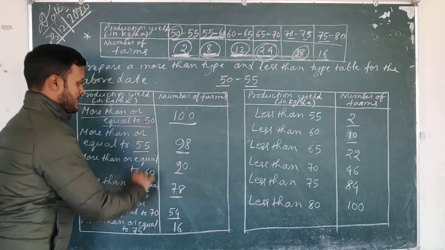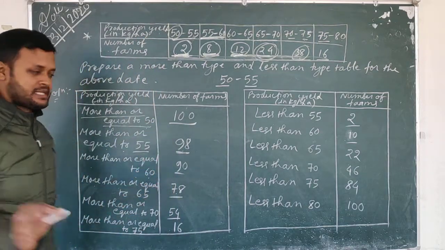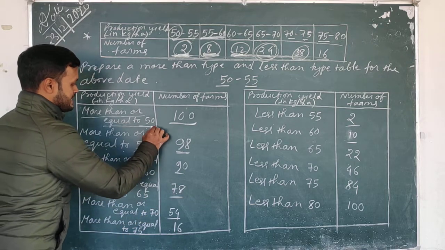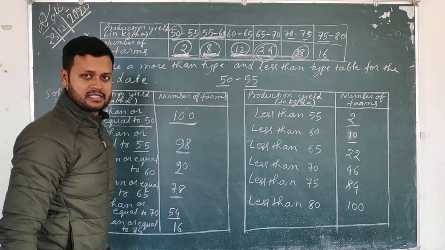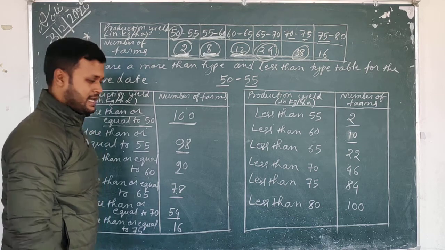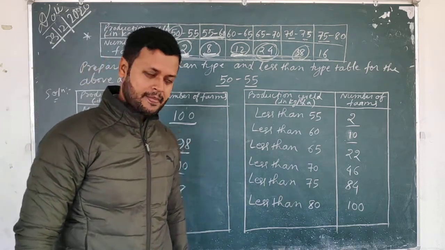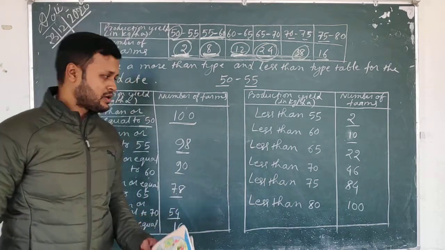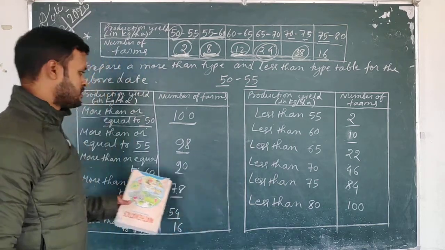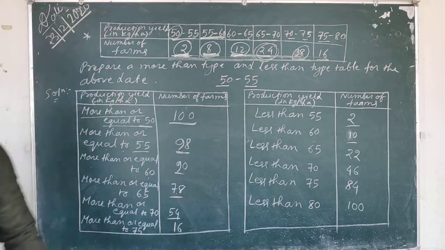You just have to draw the two axes, and for drawing the more than type ogive, this you have to put on the x-axis and this you have to put on the y-axis. Like that. And then you have to draw a freehand curve. That will give you the ogive. We will try to see once.